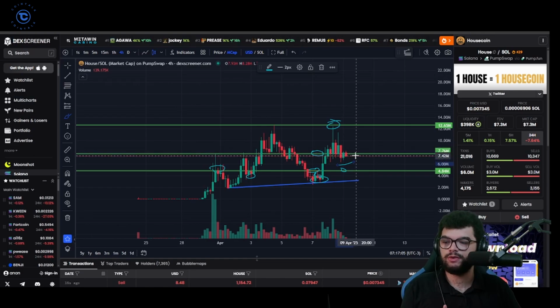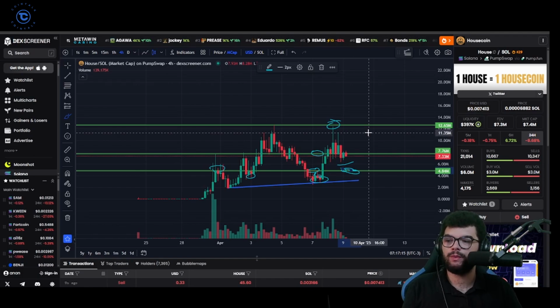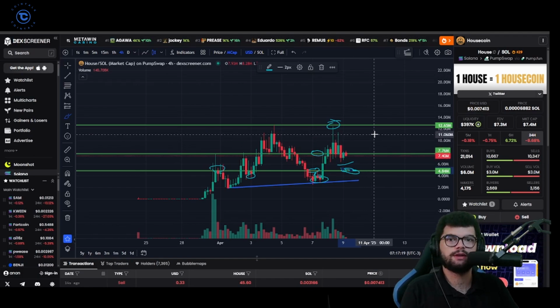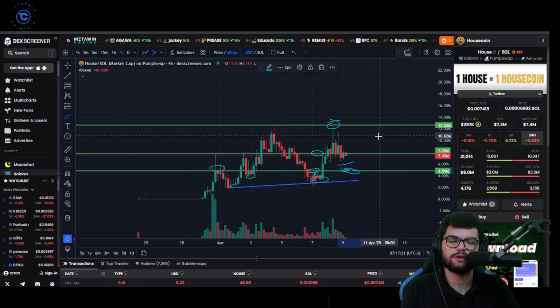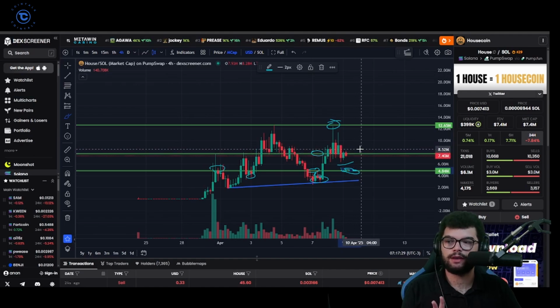But a good entry again would be 4.8. This level here would be good to enter, would actually be the perfect entry again, but we still have to wait and see if this meme coin is going to survive and become sort of like the next 𝗘𝗫𝗖𝗏 or the next fart coin, something like that. But I'm still looking at Housecoin. I no longer hold a position, but I am looking to re-enter this. If it comes back to like 4.8, I will definitely buy some here.